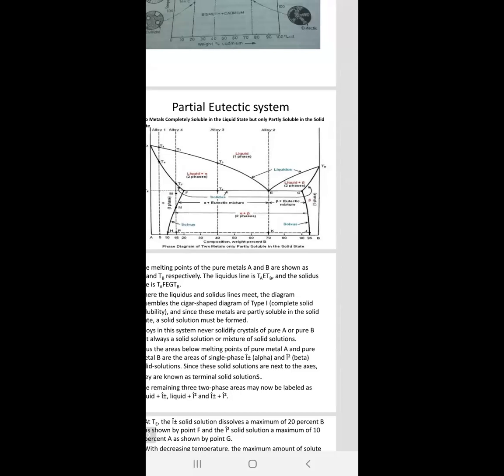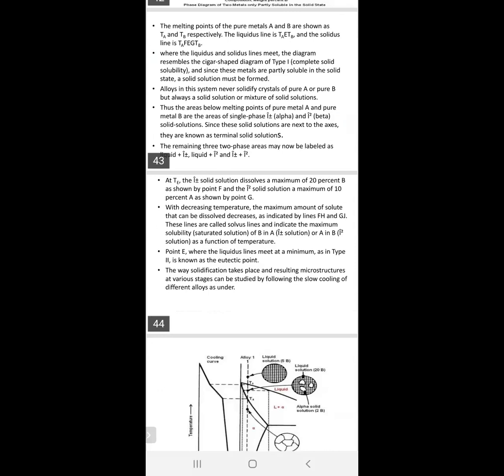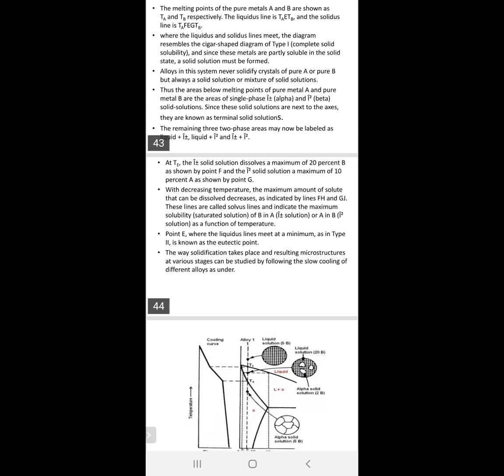Same thing as we have already discussed previously. Here, the areas below the melting points of pure metal A and pure metal B are the single phase alpha. Since this reaction is solid to solid, they are known as terminal solid solutions.